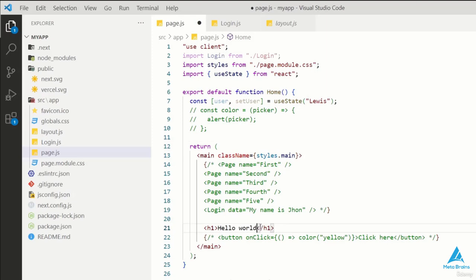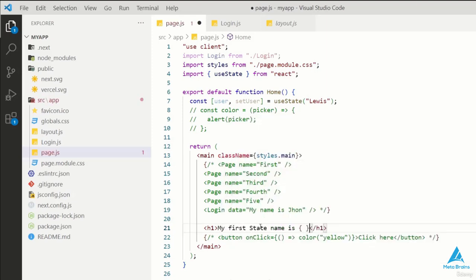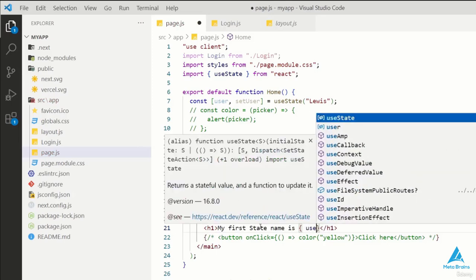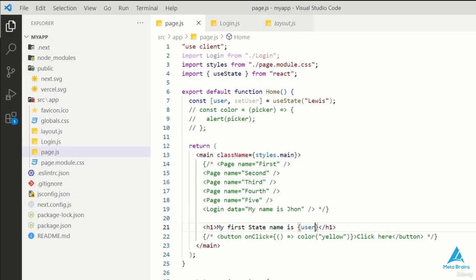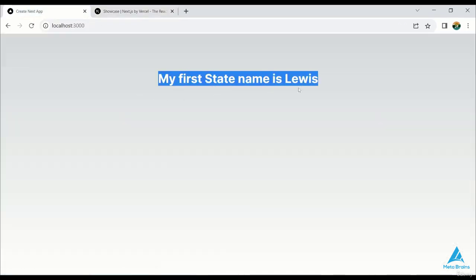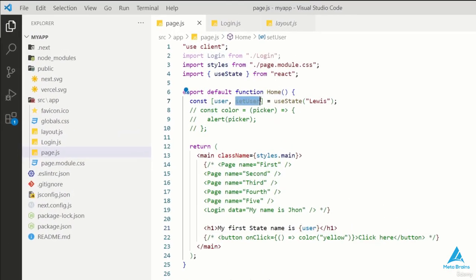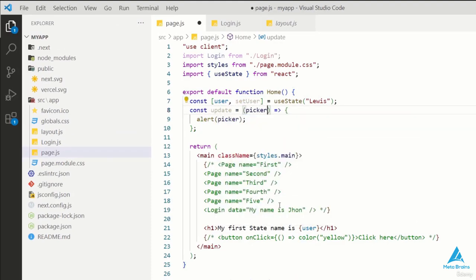Now I'll call it and remove hello world. So my first state name is Levis. Here we'll use the user interface and save the user. Now as soon as I refresh the page, my first state name is Levis. So we'll go to the code and update the Levis name through the useState, which we have named user.